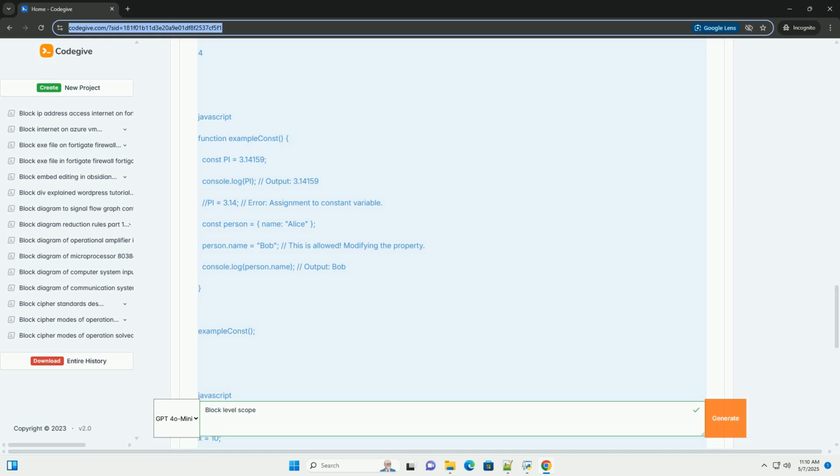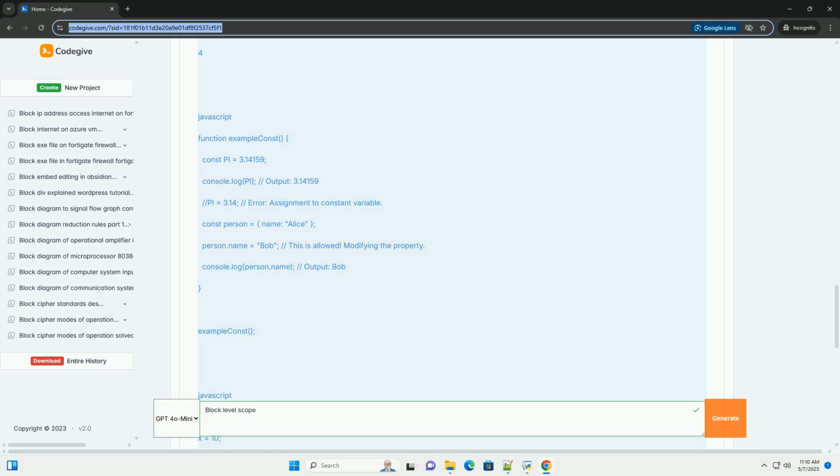7. Best practices and recommendations. Prefer const over let: use const for variables whose values should not be reassigned. This helps to enforce immutability and makes your code more readable. Only use let when you need to reassign the variable's value. Avoid var in modern JavaScript: in most cases, let and const provide a safer and more predictable alternative to var.